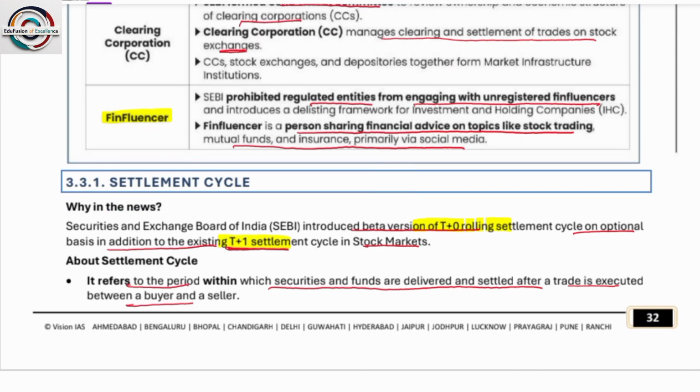Next, finfluencer. What is a finfluencer? Financial influencer. So finfluencer you have to read like this: financial influencer. It is a person sharing financial advice on topics like stock trading, mutual funds and insurance, primarily via social media. Many times you find many advertisements or videos released on YouTube and many other kinds of media. They are highlighting the price of the stocks in advance. So they are the financial influencers.